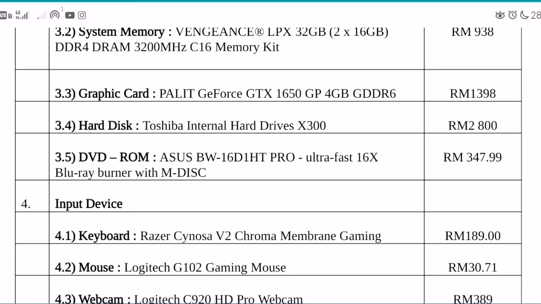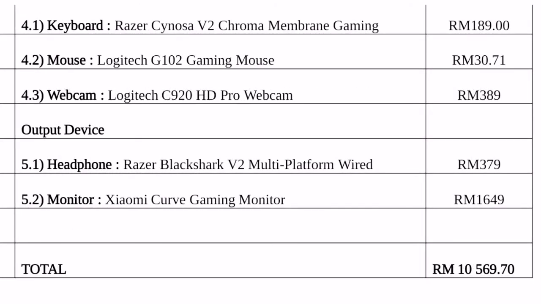For the input devices, which is keyboard, it was 189 ringgit, for mouse 30 ringgit and 71 cents. For the webcam, 389 ringgit. And then for the output devices, which is headphone, the price was 379 ringgit, and for the monitor, 1649 ringgit. So the total of all of these things was 10,569 ringgit and 70 cents.